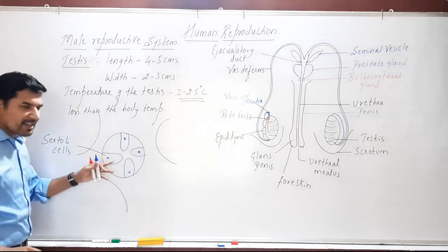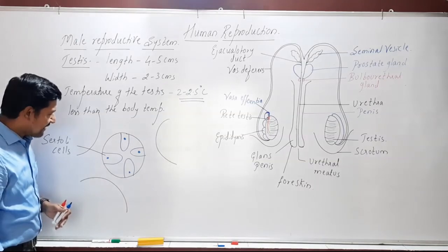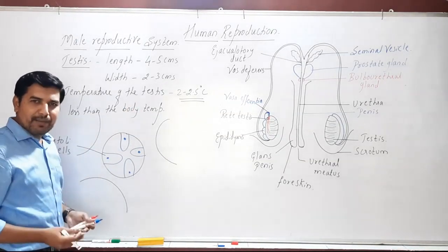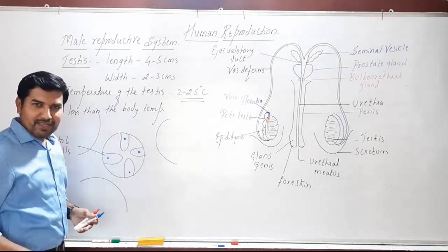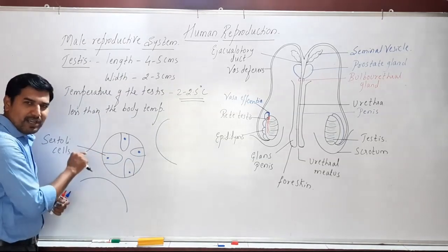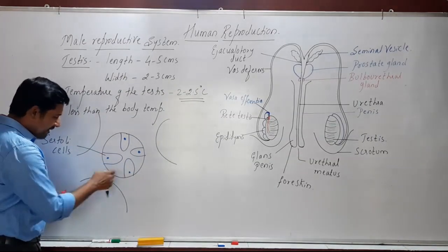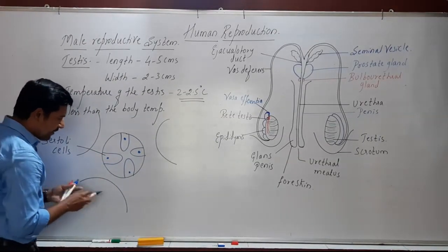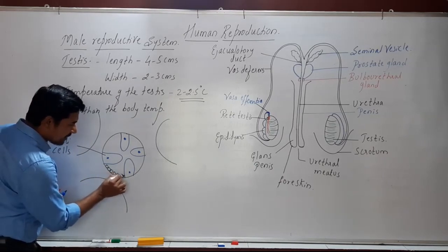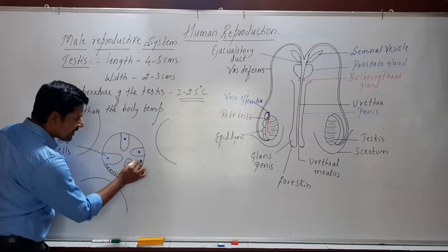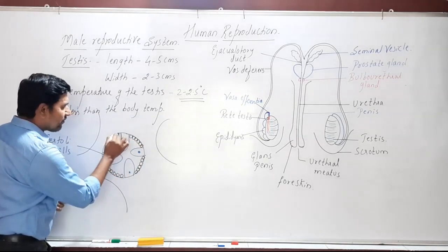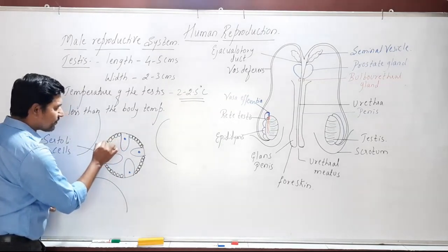The larger cells are called Sertoli cells. Now the testis is lined mainly by two different types of cells. One is the germinal cell, the second one is the Sertoli cells. Here the germinal cells are present. These germinal cells we call spermatogonial cells, which are present inside each of these tubules.